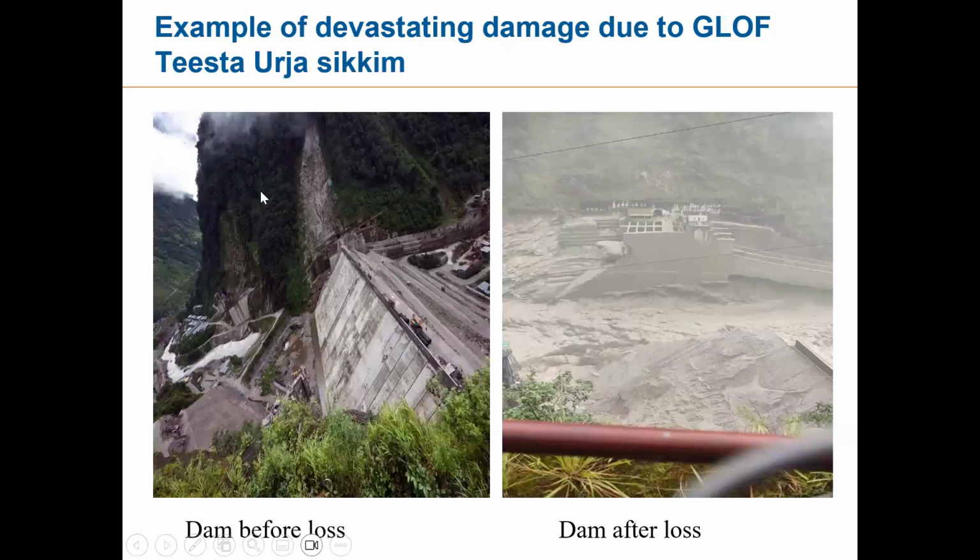Okay, now let us see these loss figures. The recent loss I was talking about is the Teesta River, Sikkim loss. This is the photograph of the dam before the loss and after the flash flood. You see, the entire dam is lost. You can see the condition. So this was a huge loss. It is around 10,000 crore. Assessment is being done. The surveyor is doing their job, but it will take a lot of time. It is going to be a big dispute.